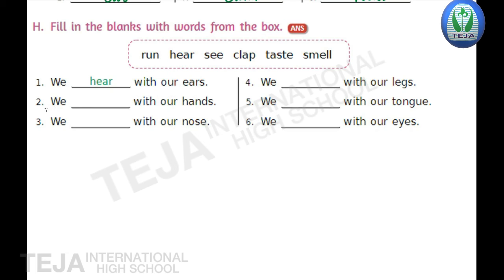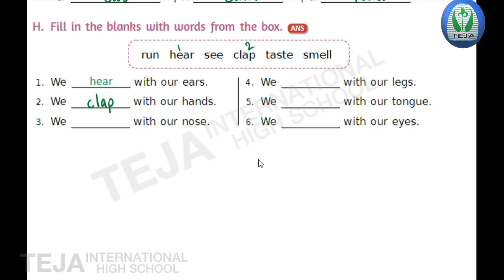Now second one, children. We dash with our hands. So here what we'll do with our hands? The words in the box are run, hear, see, clap, taste, smell. So with our hands what we will do? We will clap. So the second answer is clap. We clap with our hands.